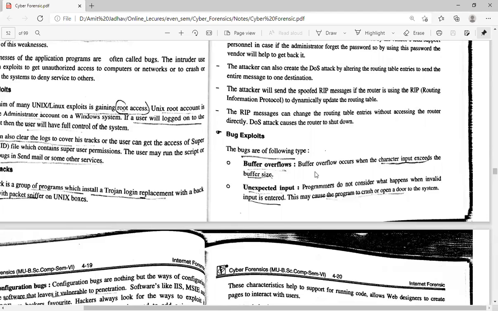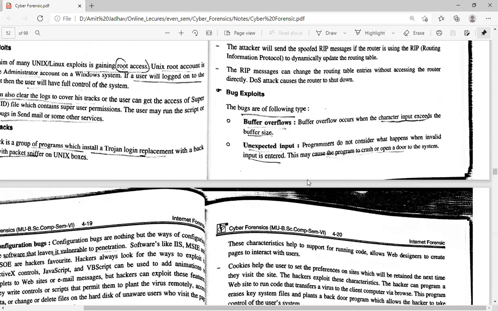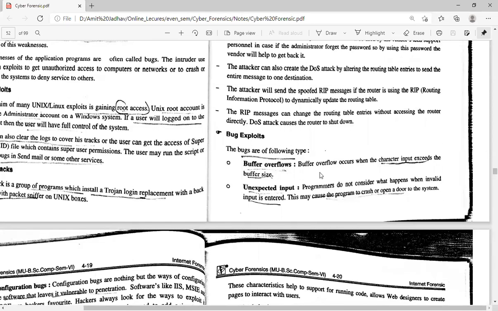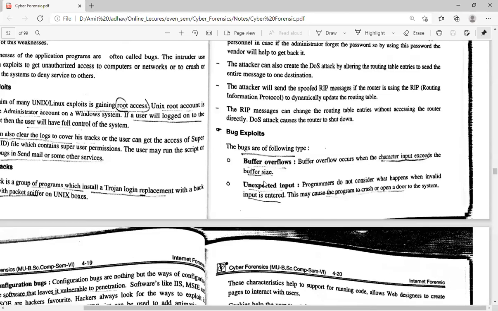Next one is the bug exploit. The bugs are of the following types. In a network or on the internet, there are different types of bugs. First one is the buffer overflow. Buffer overflow occurs when the character input exceeds the buffer size. As we know, a buffer is nothing but the storage where we store data temporarily, and the network can get the data from the buffer. But if the input exceeds the buffer size, the buffer overflows, and an error or bug is generated.